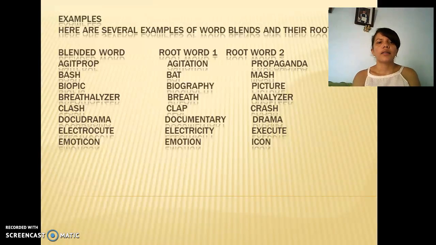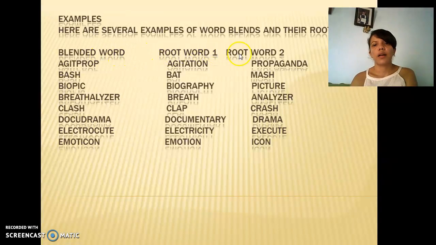Example. Here are several examples of word blends and their roots. Blend word, root word 1, root word 2: agitprop, agitation, propaganda; bash, bang, mash; biopic, biography, picture; browser, Brown, analyzer, variant, analyzer; clash, clap, crash; docudrama, documentary, drama; electrocute, electricity, execute; emoticon, emotion, icon.